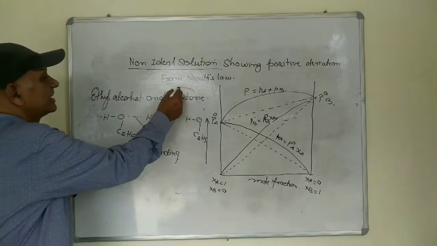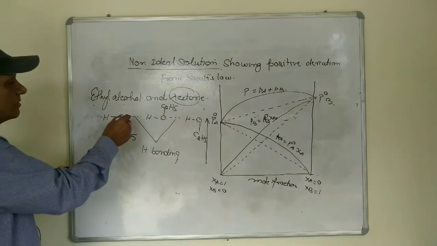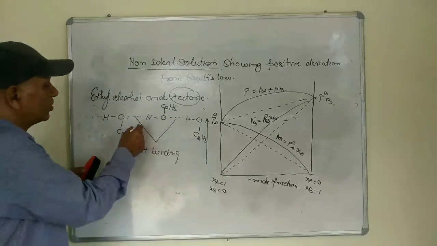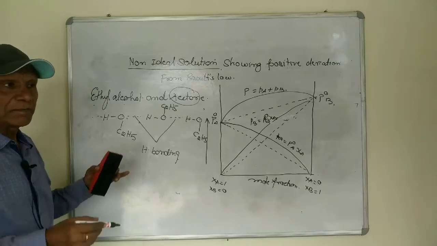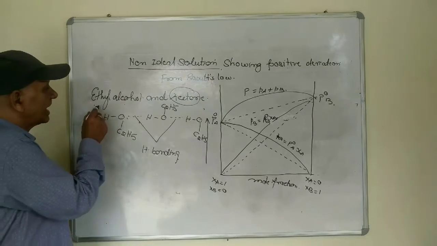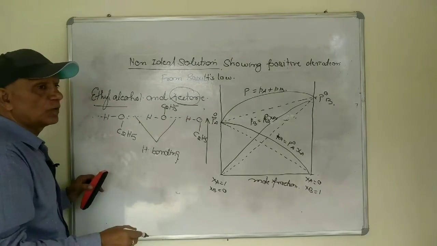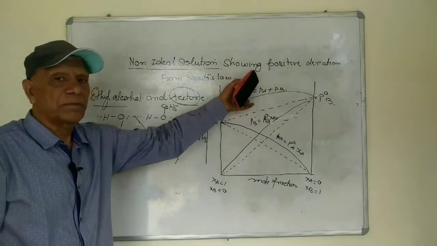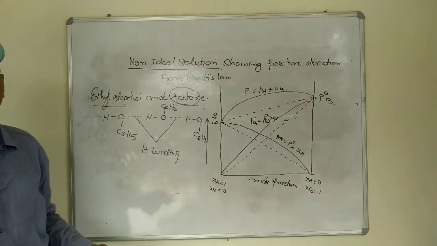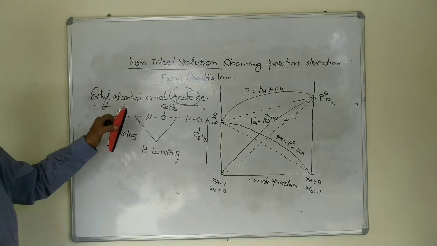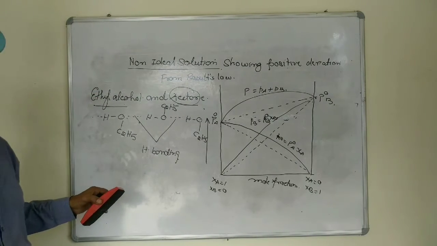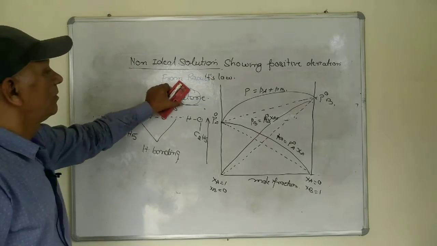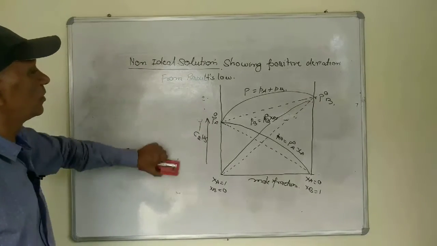But after mixing the acetone to it, when the acetone comes in between the ethyl alcohol molecules to form a solution, then this hydrogen bonding breaks up. So after breaking the hydrogen bonding, both ethyl alcohol as well as the acetone become free to escape. Due to that, they will exert more vapor pressure than the expected value. So this is an example of the non-ideal solution showing the positive deviation, ethyl alcohol and acetone, methyl alcohol and acetone.